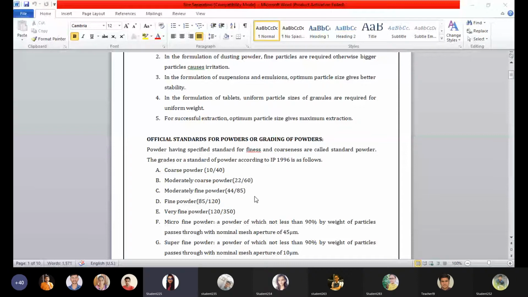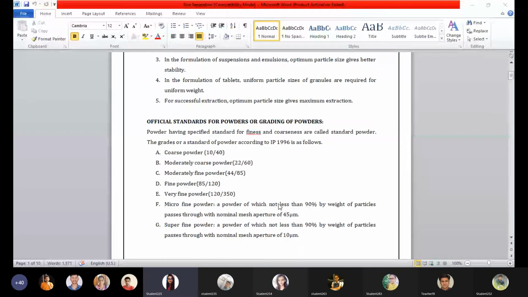The hint from my side regarding remembering these powders: coarse powder, moderately coarse powder, moderately fine powder, and fine powder.